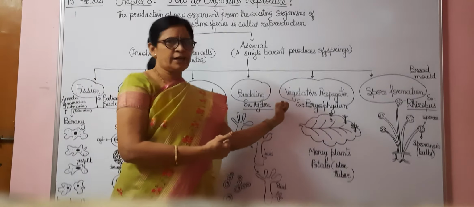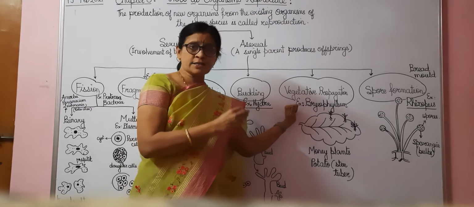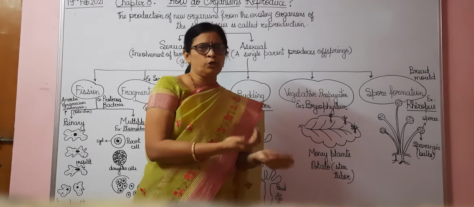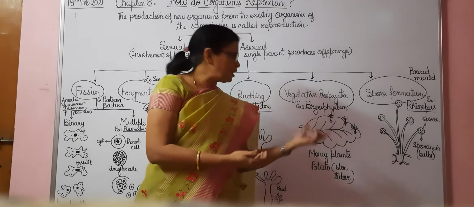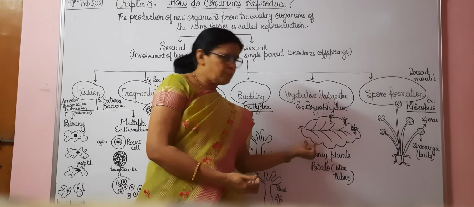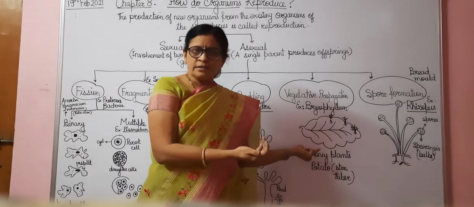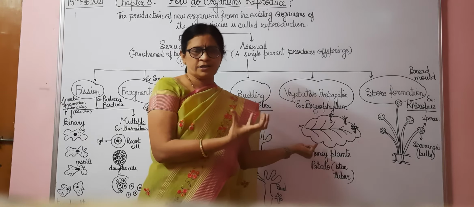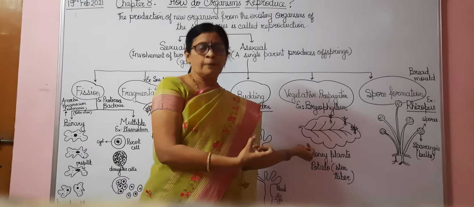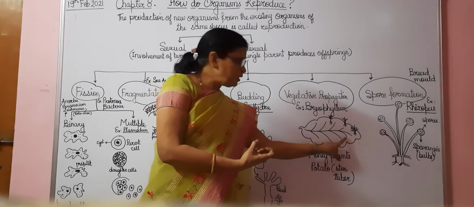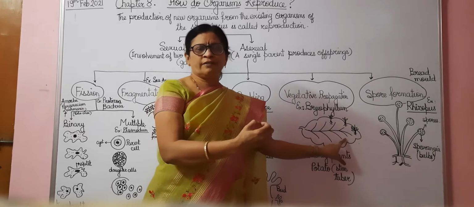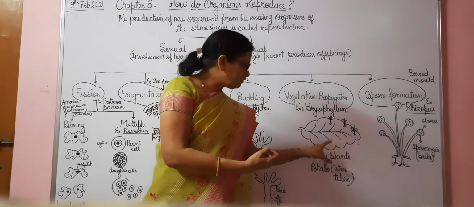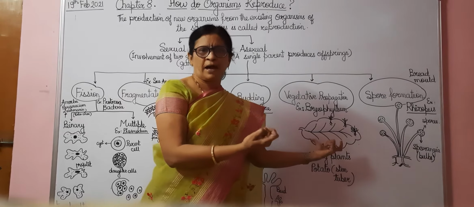Then number 5, we come to vegetative propagation. There are some plants whose body parts all help to develop a new plant. For example, if you take bryophyllum, and the leaf of a bryophyllum goes into the soil, what happens if it is getting favorable conditions? It is getting water, it is getting nutrition. Then these leaves will develop some roots, some shoots, a stem. Each part of that leaf will be converted into a new plant.